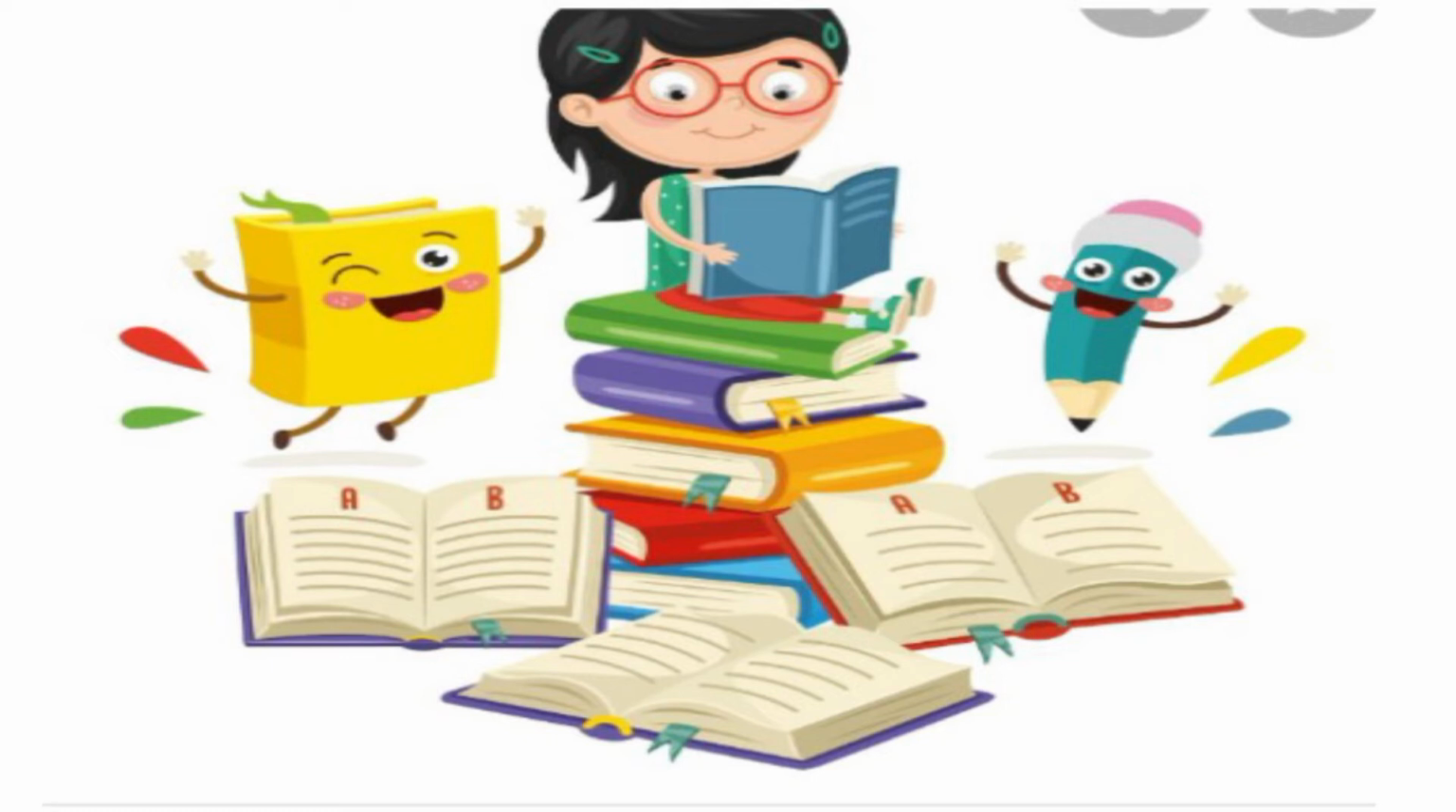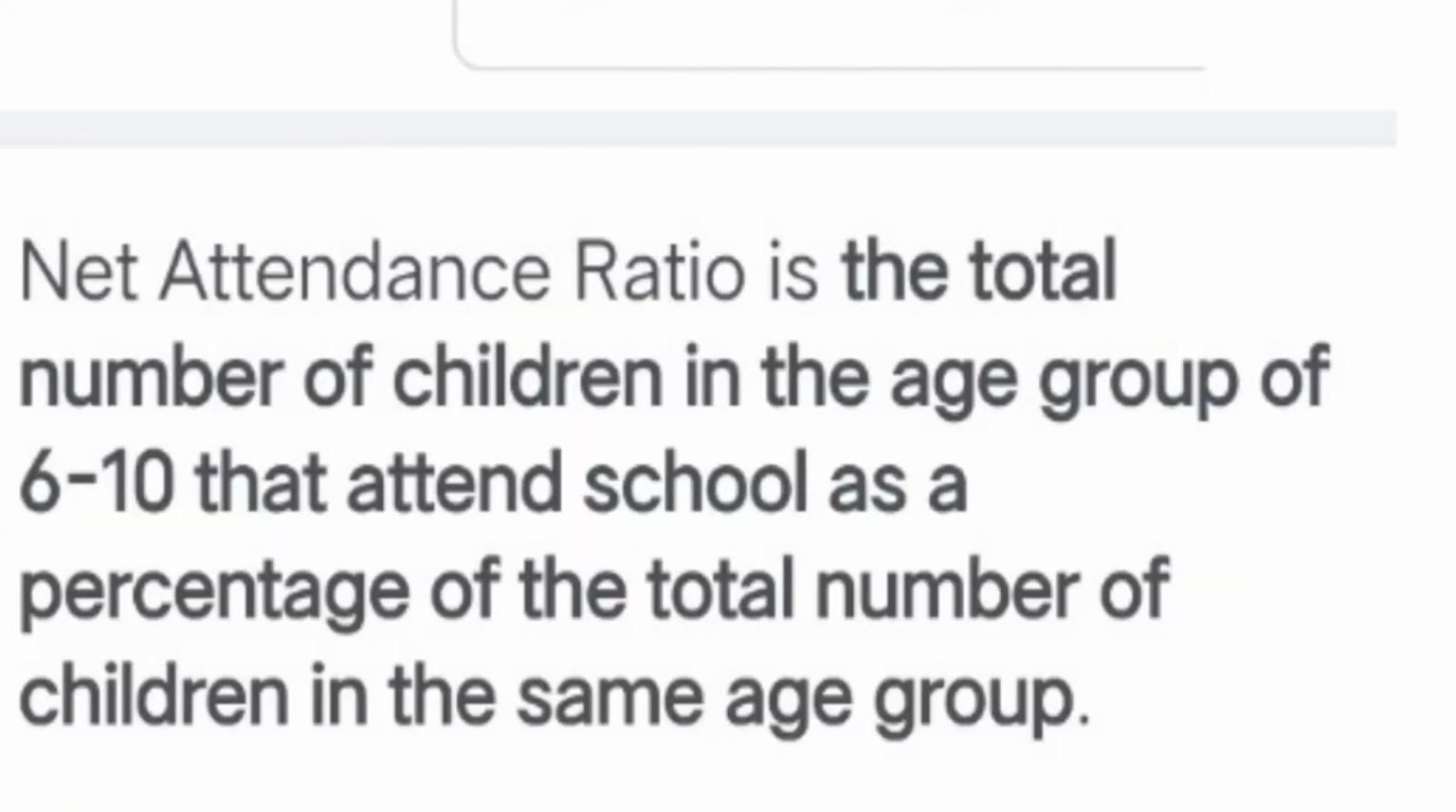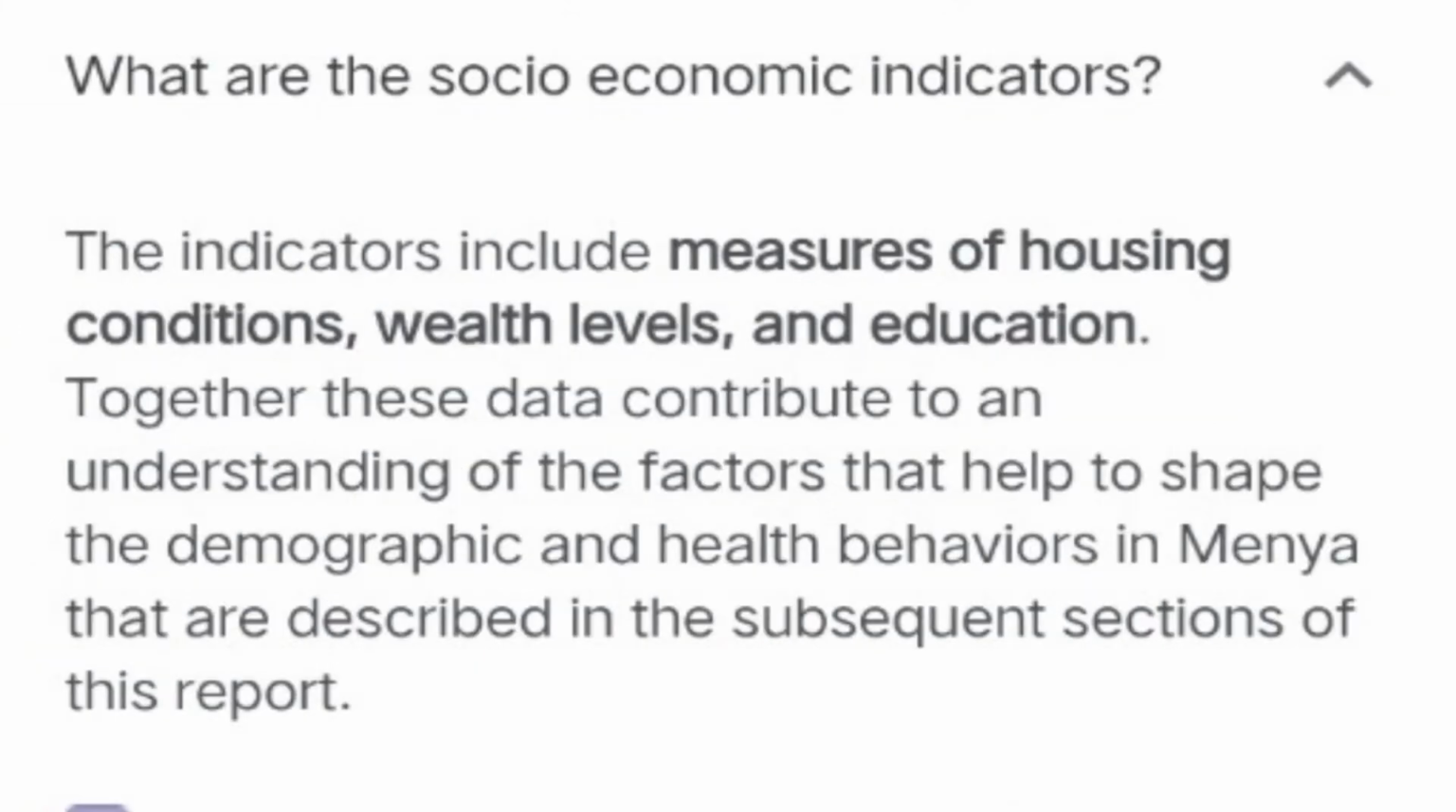Education. Today, education is a fundamental right. The net attendance ratio of all the children between the age group of 6 to 10 years who are attending school, in comparison to all the children who are in that age group. The total number of children in the age group of 6 to 10 who are attending school, as a percentage of the total number of children of the same age group who are deprived of education.